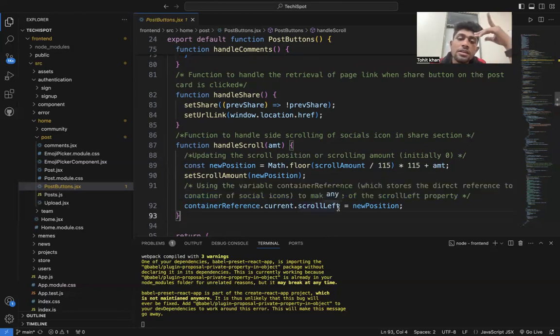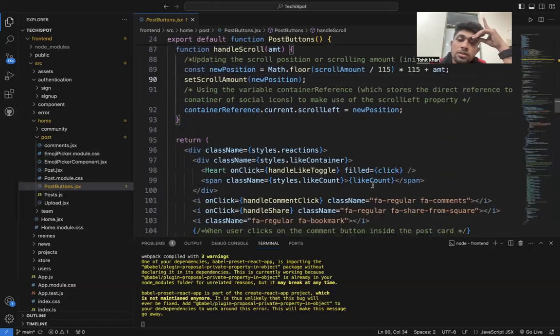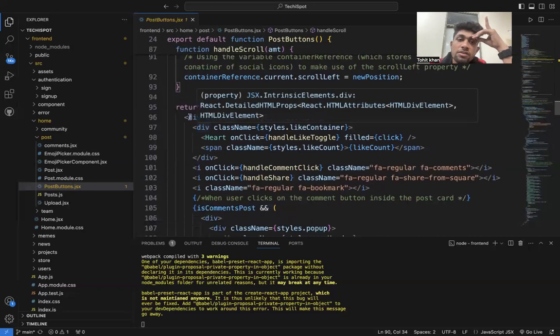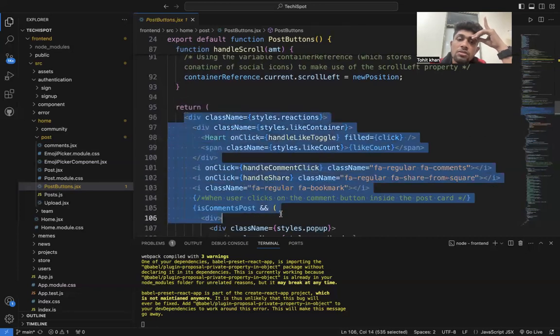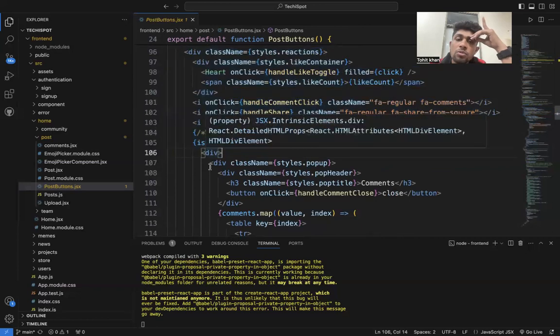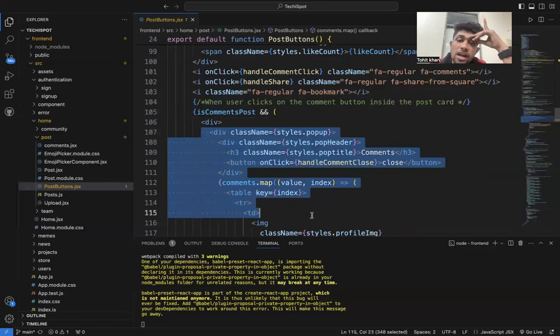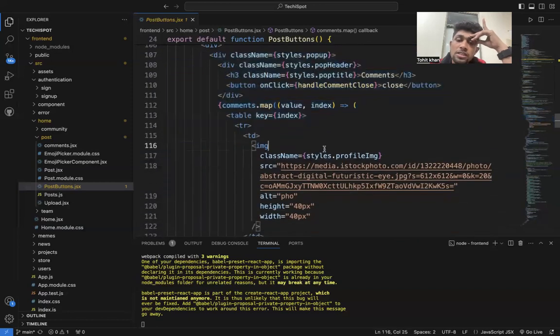All these things are returned along with the toggle button, comment buttons, post, and slide header titles.